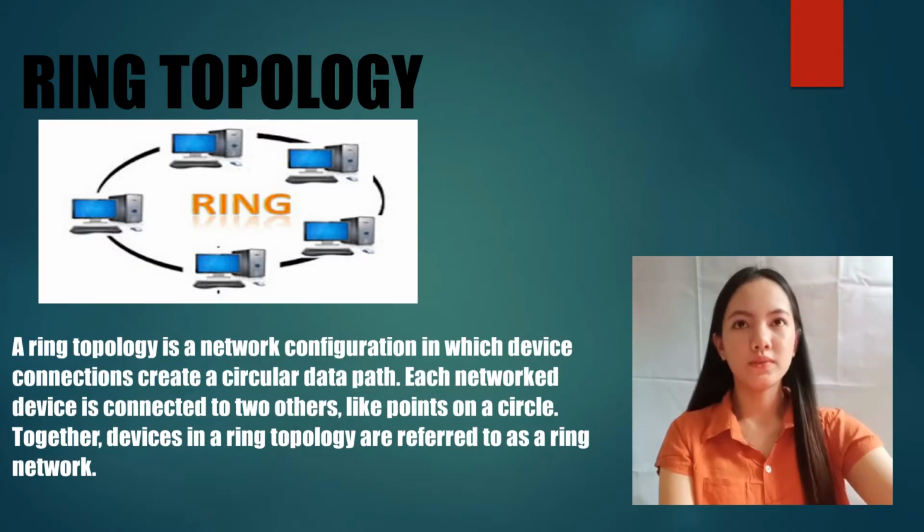Ring topology. A ring topology is a network configuration in which device connections create a circular data path. Each network device is connected to the others, like points on a circle. Together, devices in a ring topology are referred to as a ring network.